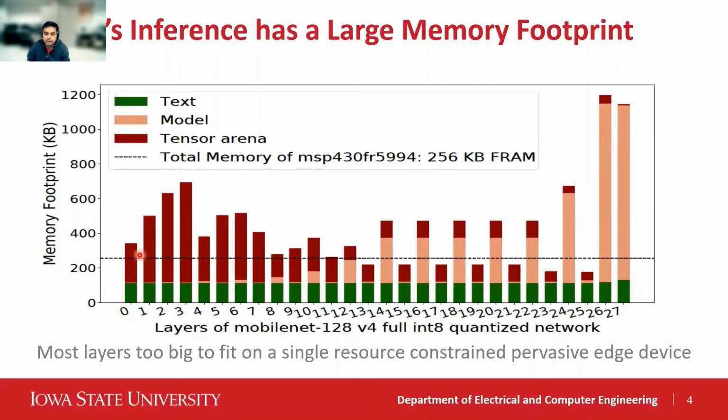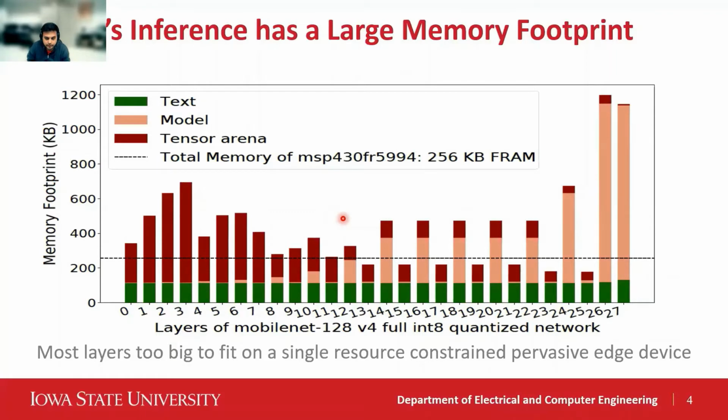The black line represents the total memory capacity of the MSP430, which is a commonly used device for battery and energy harvesting sensor nodes. As we can see, even MobileNet, which is designed to work on a mobile device, is still too large to fit on a severely resource constrained edge node, such that even most of the layers are too big for a single node.